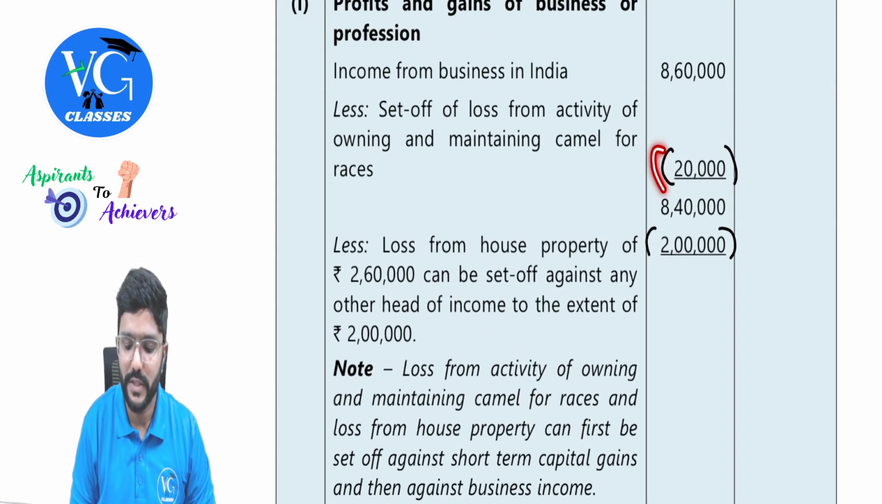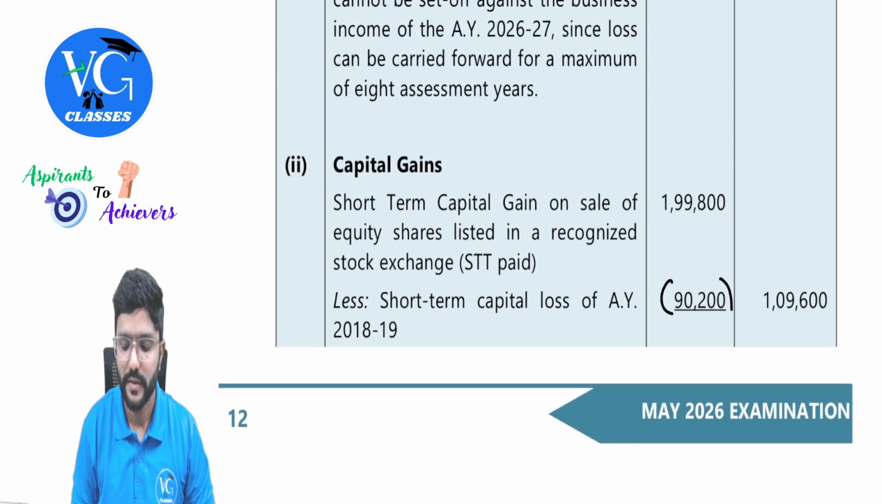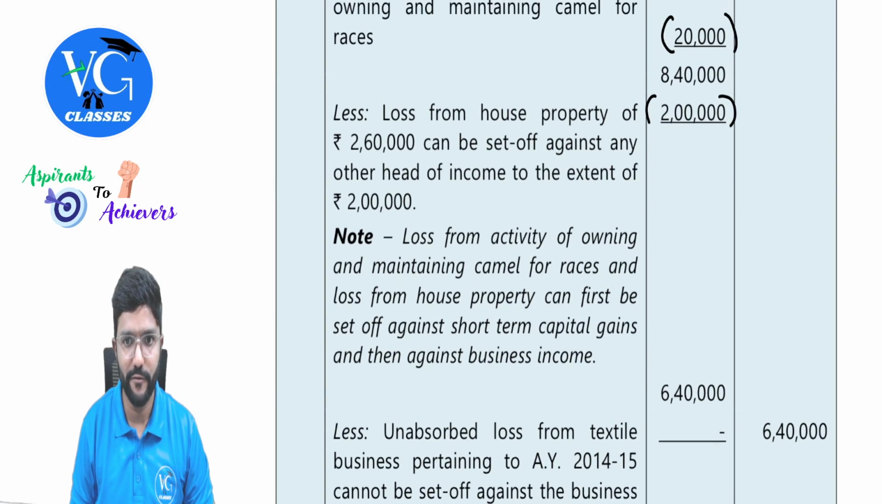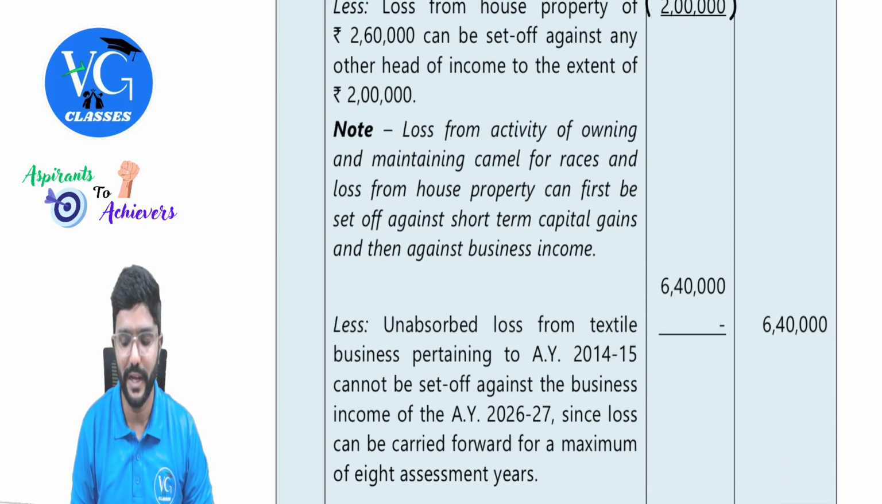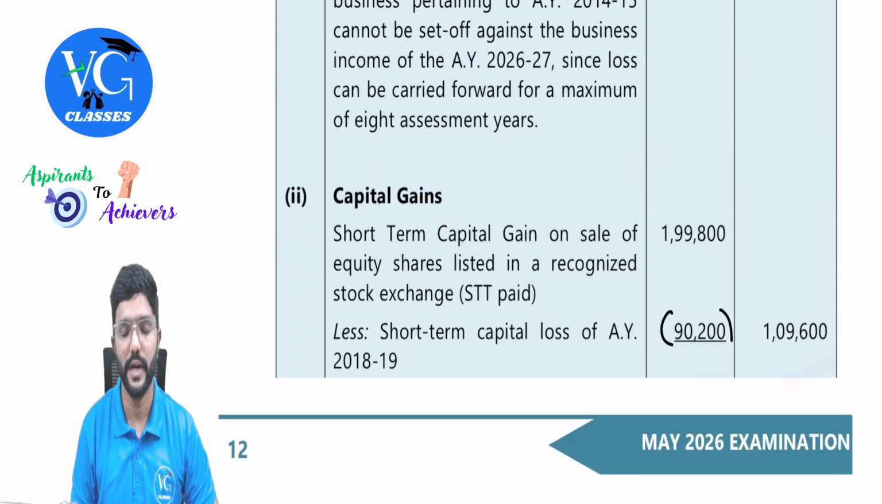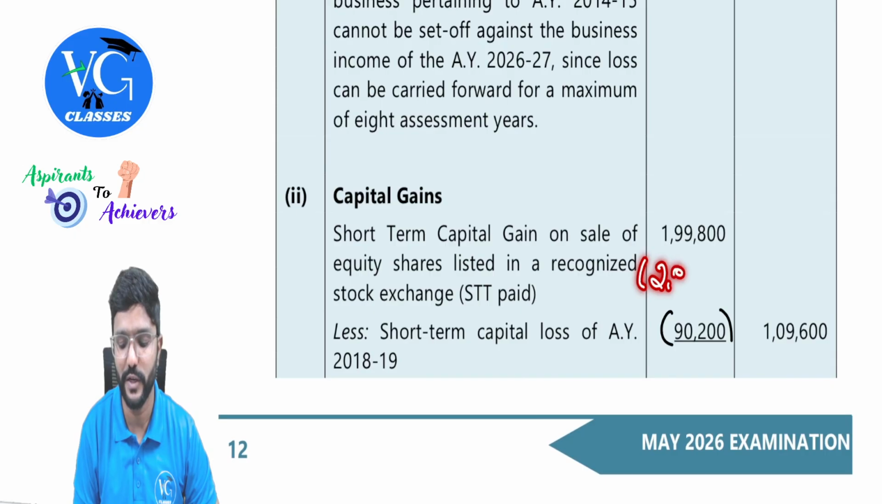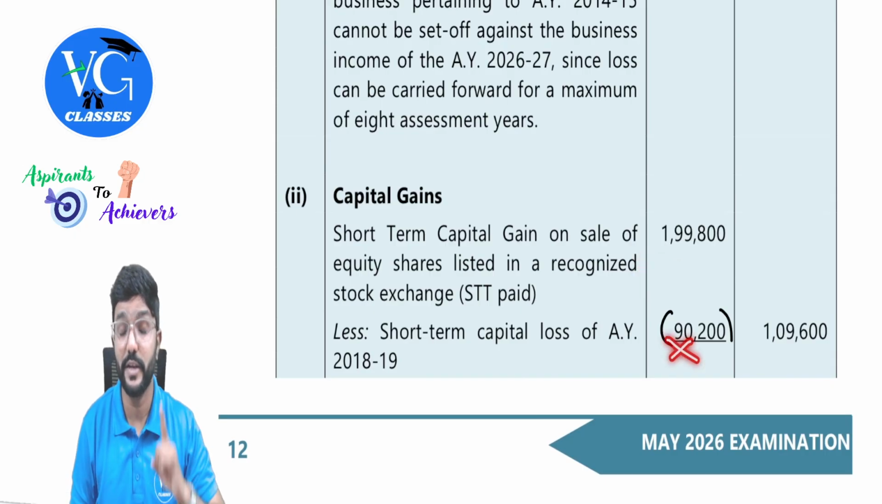See, this 20,000 you can adjust here. But 2 lakh fully means they gave a suggestion here, no alternate treatment. 2 lakh fully you cannot adjust here. And if by chance you adjust to full year, then this loss will become lakhs.